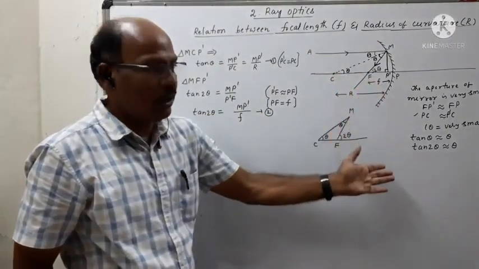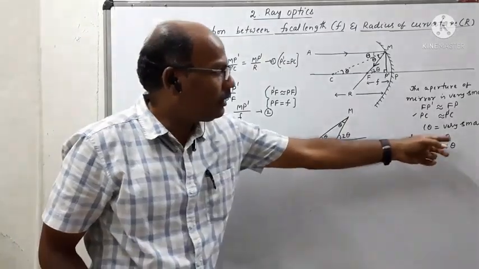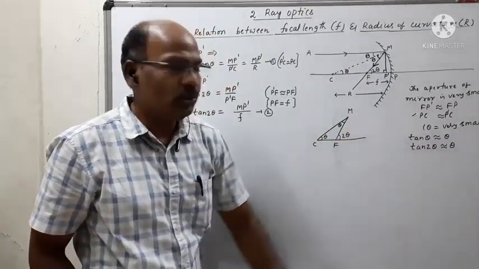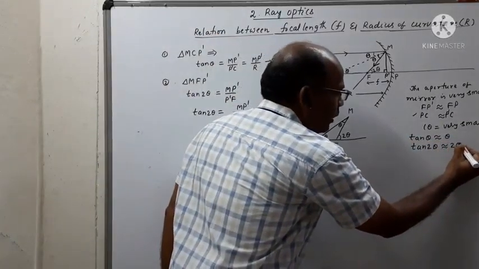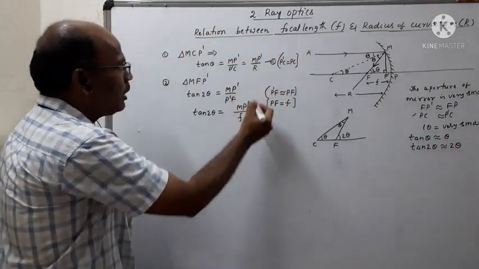If the aperture is very small, then we can assume that tan theta is nearly equal to theta, and tan 2 theta is nearly equal to 2 theta. So then we can eliminate tan in the two equations.